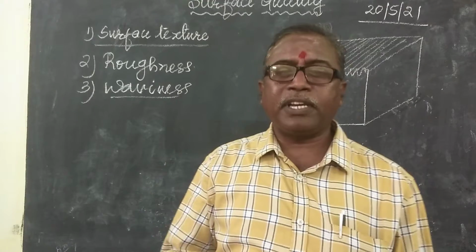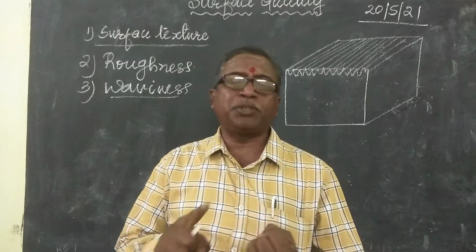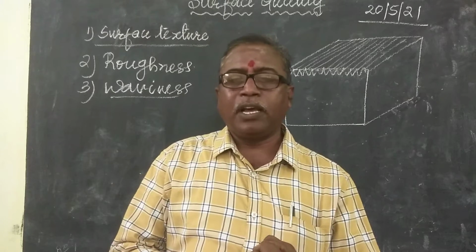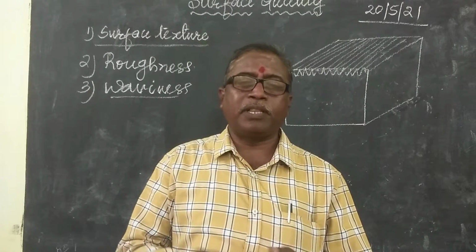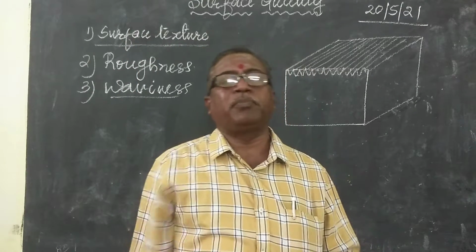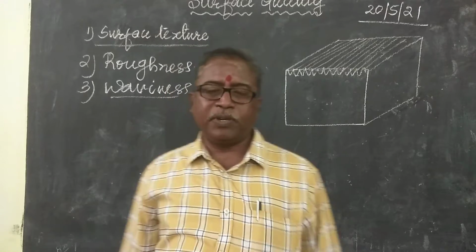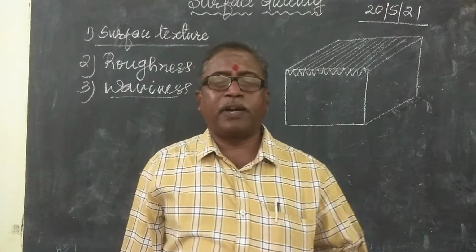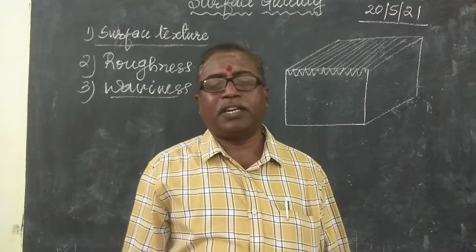Then this waviness will depend upon the deflections of the material. The second is that it depends upon the machine. The third is that it depends upon the tool. If the tool has more overhang, it will jump, and because of that also waviness will be formed. Then after this, waviness is over. Then after this we will discuss the surface quality.